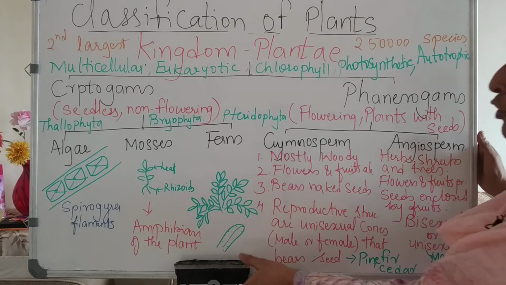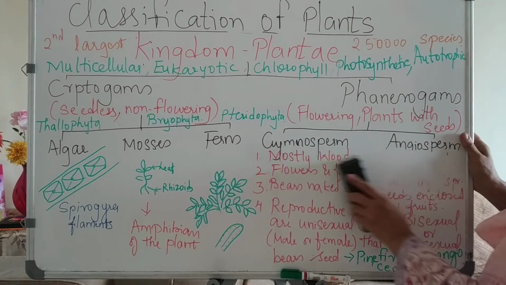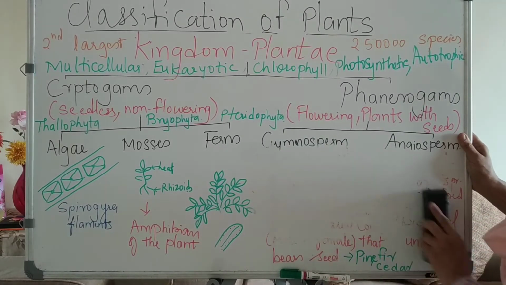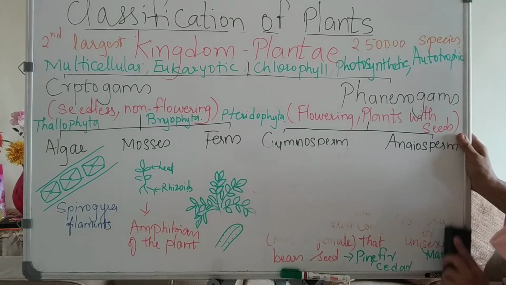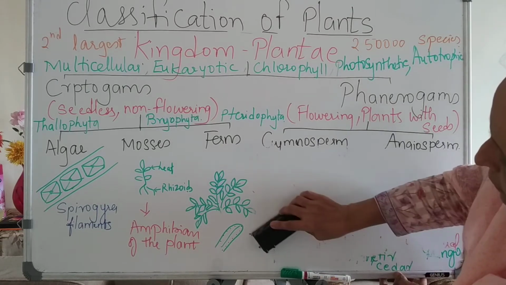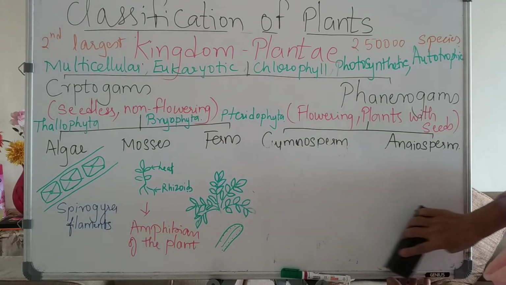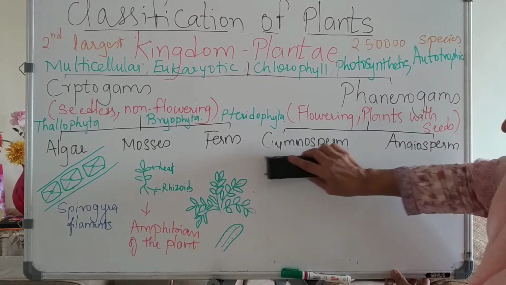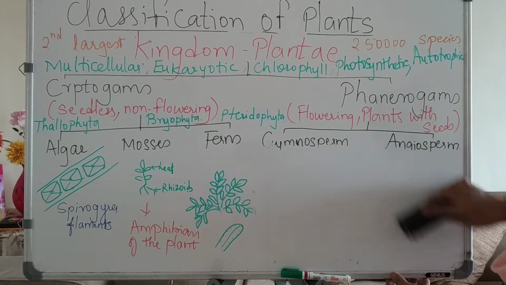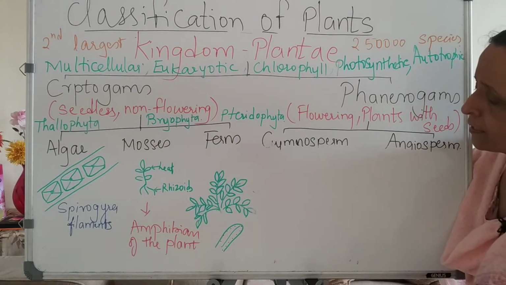Now this angiosperm is further divided into monocotyledon and dicotyledon. Now monocotyledon means only one cotyledon will be present, and dicotyledon means two cotyledons will be present. Now you must have seen grains like rice, wheat and all. They are monocotyledon. Only one seed is present, so it is mono. Now in mango, if you see raw mango, you will see two cotyledons are present. Therefore, it is known as dicotyledon.